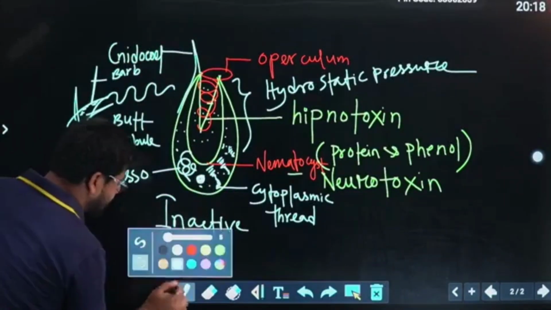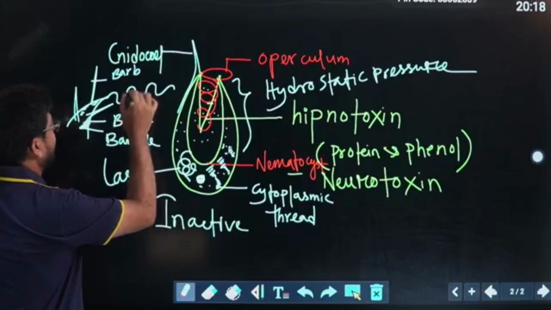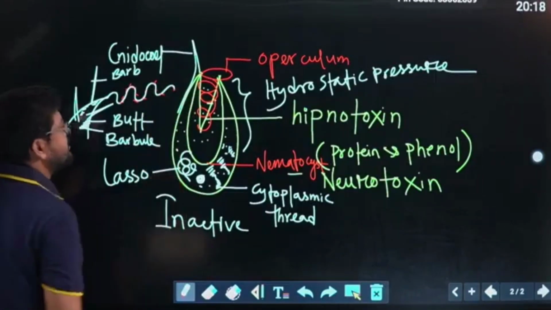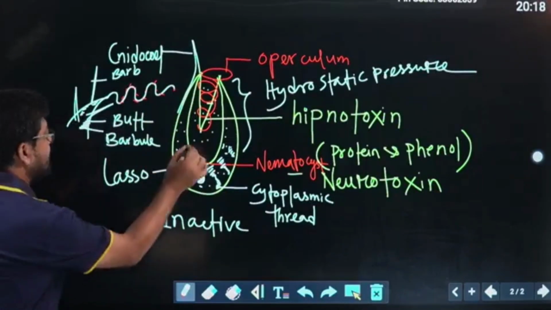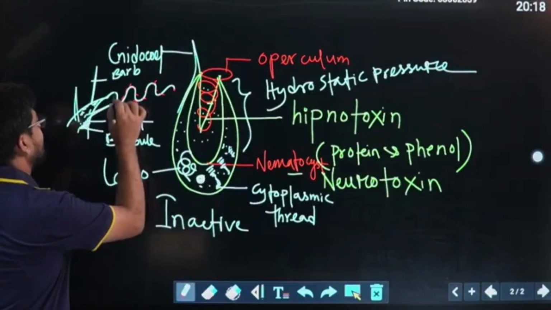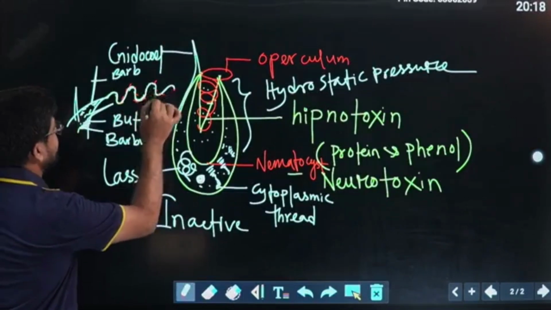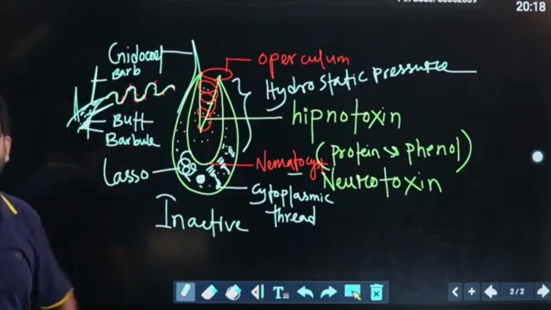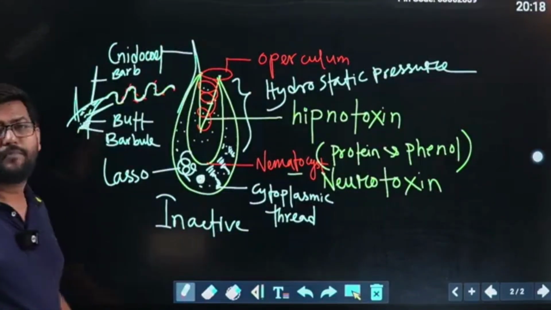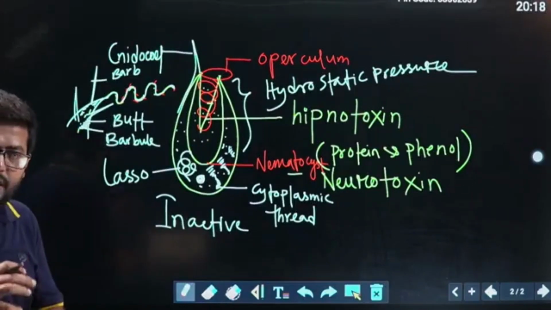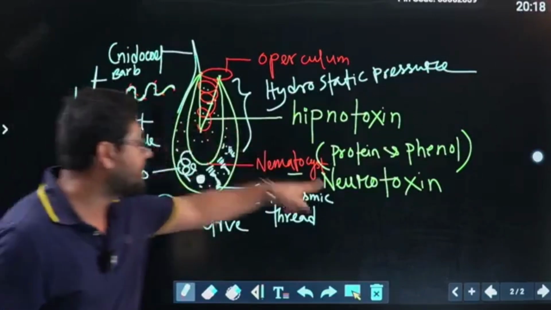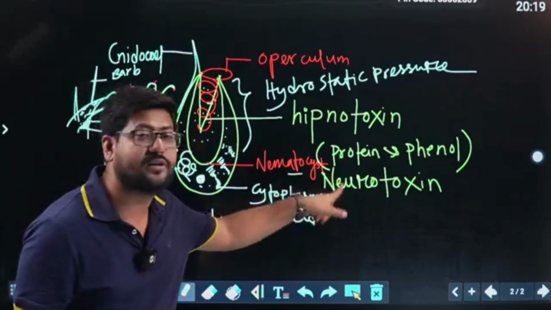The thread sometimes contains additional spines on its body. These are the additional spines, but I have said that terminally it remains open. Due to that, when these materials pass through this channel, the poisonous materials are injected into the body of the enemies. For that reason, enemies become numb, and this numbness is due to the effect on the nervous system of other animals. So we can say it is working on the neuron. For that reason, it is neurotoxic.